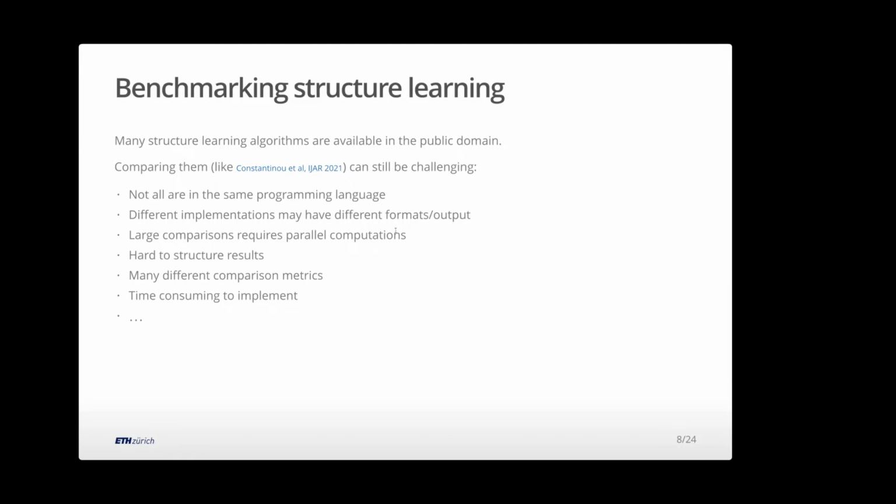And if I want to compare many algorithms on a large scale, I need access to high performance computing, parallel computing, to make it worthwhile. And then if I run all these things on a large scale, I need to structure my results, put them together so I can then actually compare them in a neat way. And of course, if I want to compare, I need to choose a metric. And even if I can do all these things, if I want to actually do it, it's going to take me a massive amount of time.